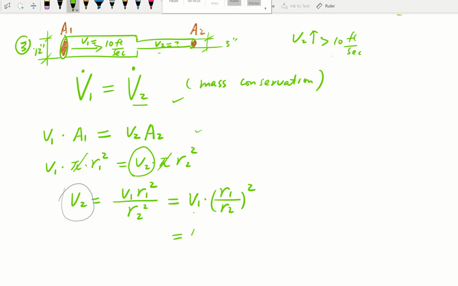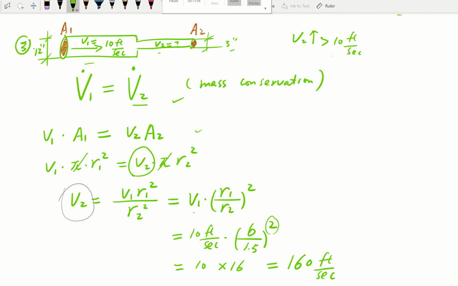So V1 is 10 foot per second. And R1, what's the radius of R1? That would be 6, right? And what's the radius of the smaller pipe? It's 1.5. So that's basically a ratio of bigger pipe over smaller pipe, a ratio of 4, right? 6 over 1.5 is 4. But don't forget, we have to square it. So that means it's 10 times how much? 4 squared, that's 16. So V2 is greater than V1. How much greater? 16 times more, 160 foot per second.